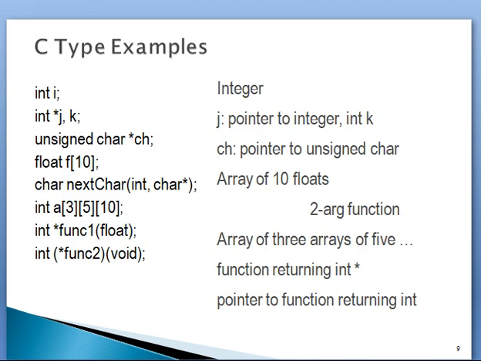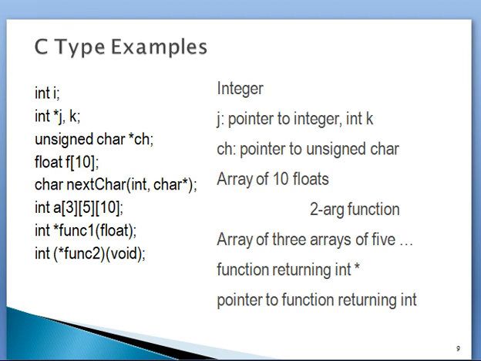These are the C types examples. Int i: int is an integer data type, declaring the variable i as an integer. Int *j, k: j is a pointer to integer, int k. Unsigned char. Float f[10]. Char nextchar; int character array of 10 floats.